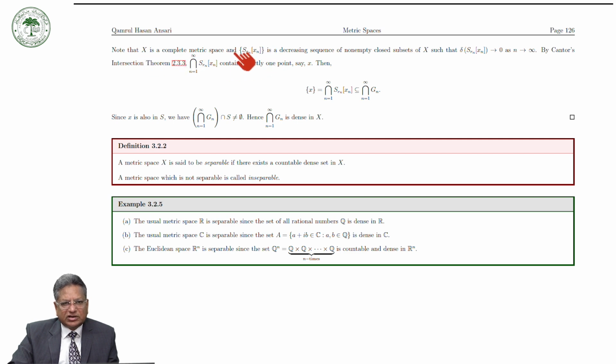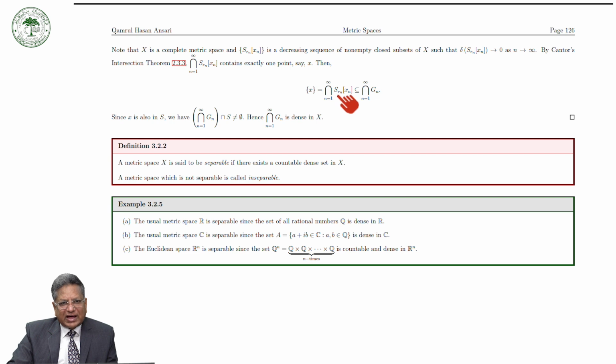So this is a decreasing sequence of non-empty closed subsets of a complete metric space X, such that the diameter of these closed sets converges to 0 as n tends to infinity. And then by using the Cantor intersection theorem, this intersection contains exactly one point, say x.